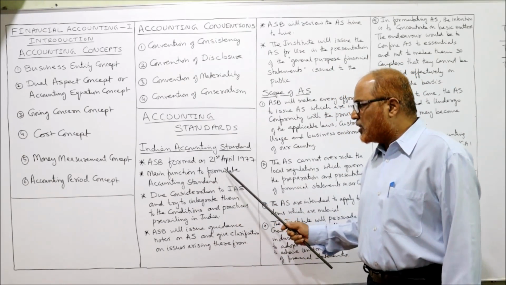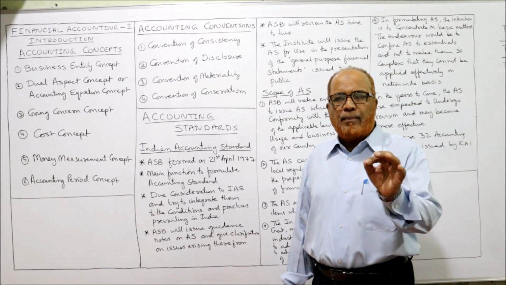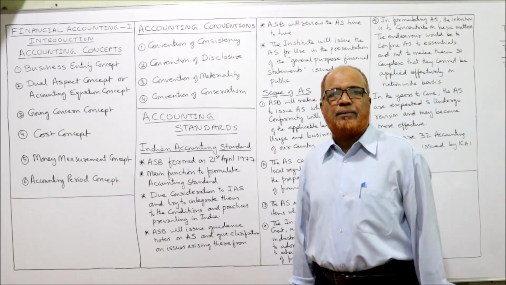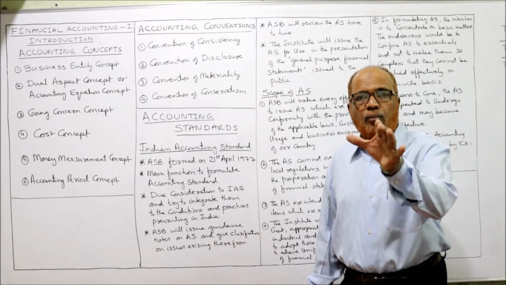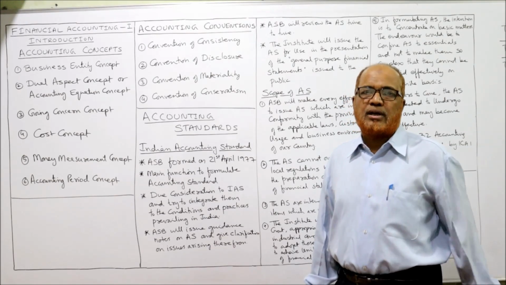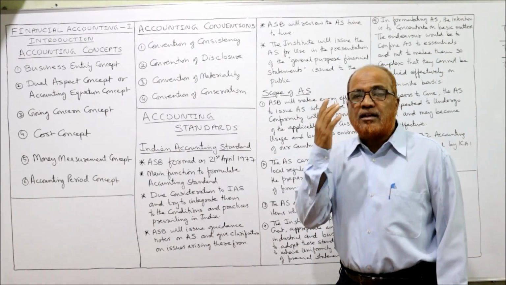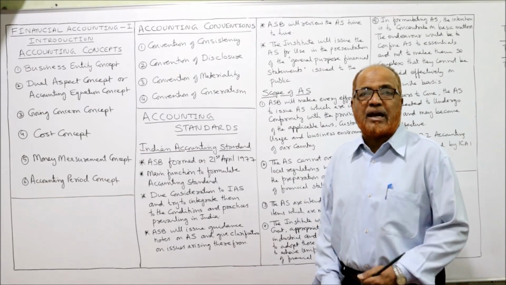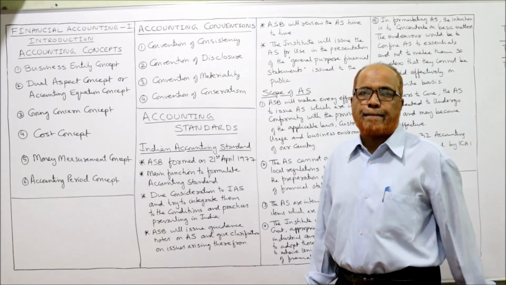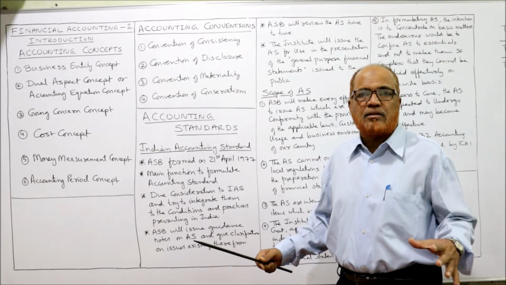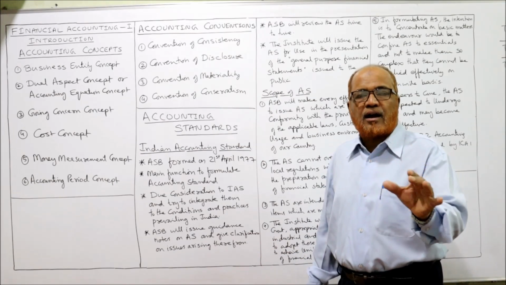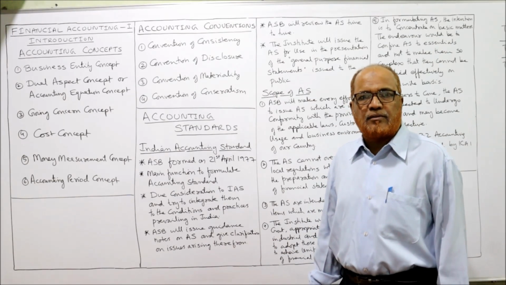And the main function is to formulate accounting standards. The main function of this ASB is to make these accounting standards. So far, 32 accounting standards have been made from 1977 till date, on different aspects. On different aspects, accounting statements are prepared and formulated.